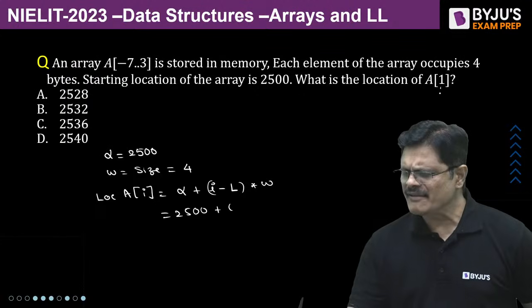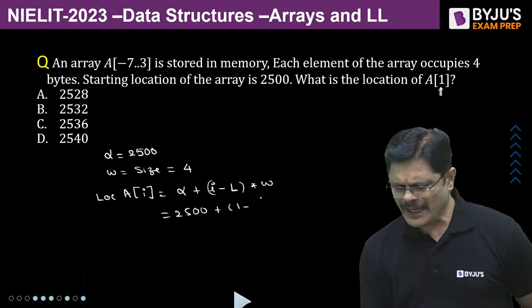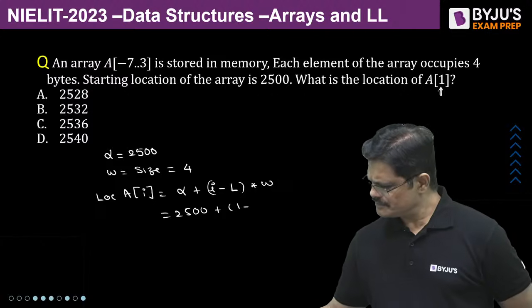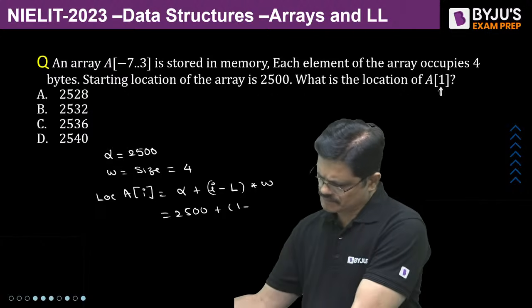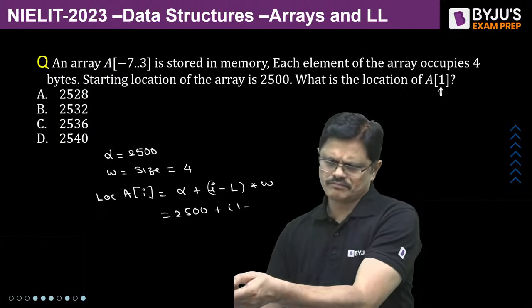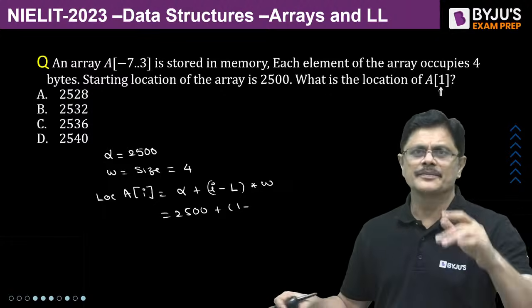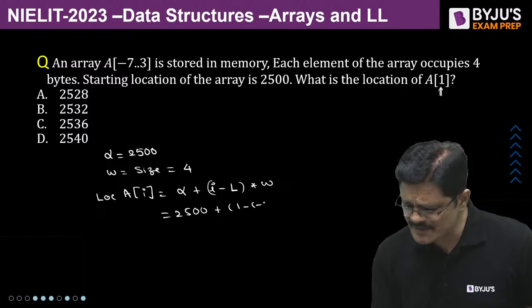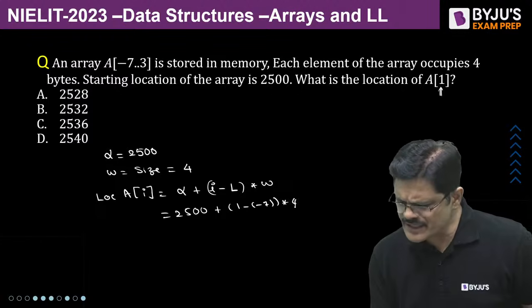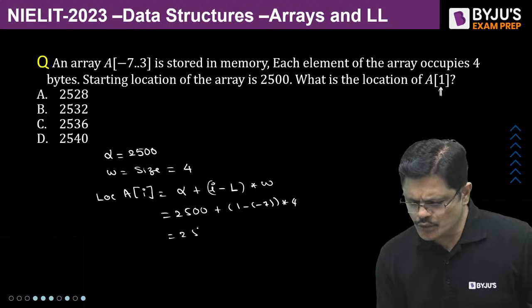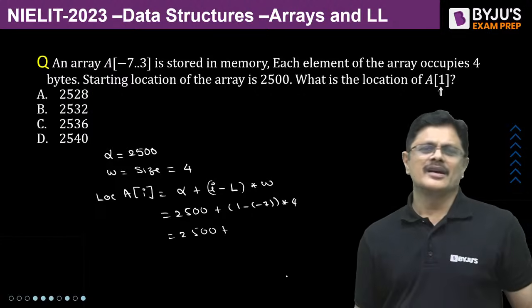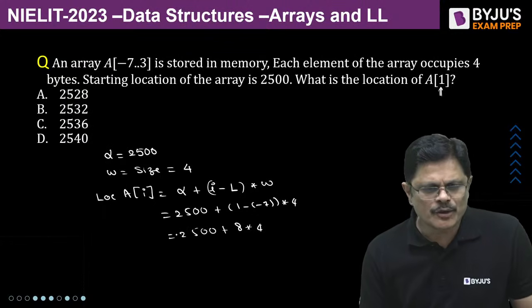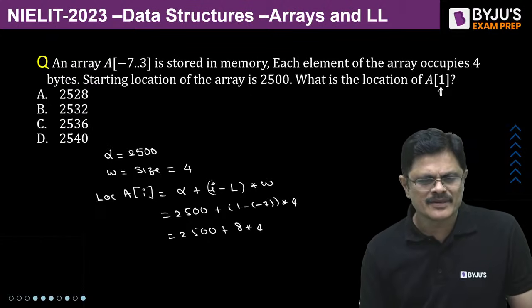The value I, the first index you want, minus L. L is -7, into size of each element, which is 4. 2500 plus 8 into 4.